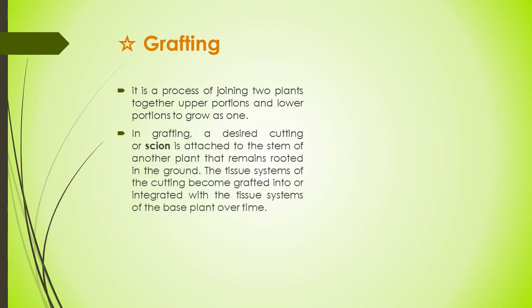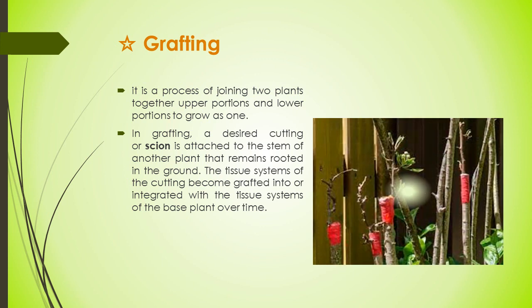In grafting, a desired cutting is called scion. Scion is attached to the stem of another plant. The part of the stem of another plant is called root stock that remains rooted in the ground. The tissue system of the cutting becomes grafted into or integrated with the tissue system of the base plant over time. So the best example of grafting is rose.